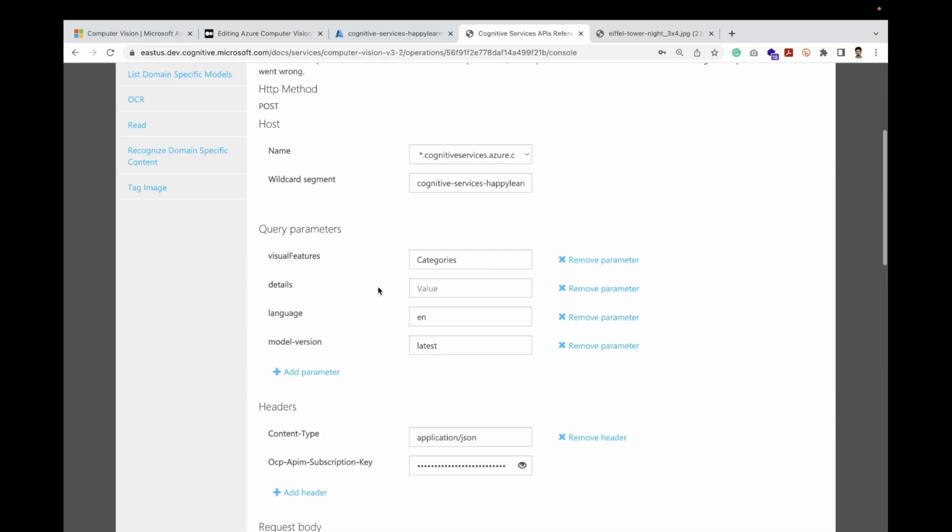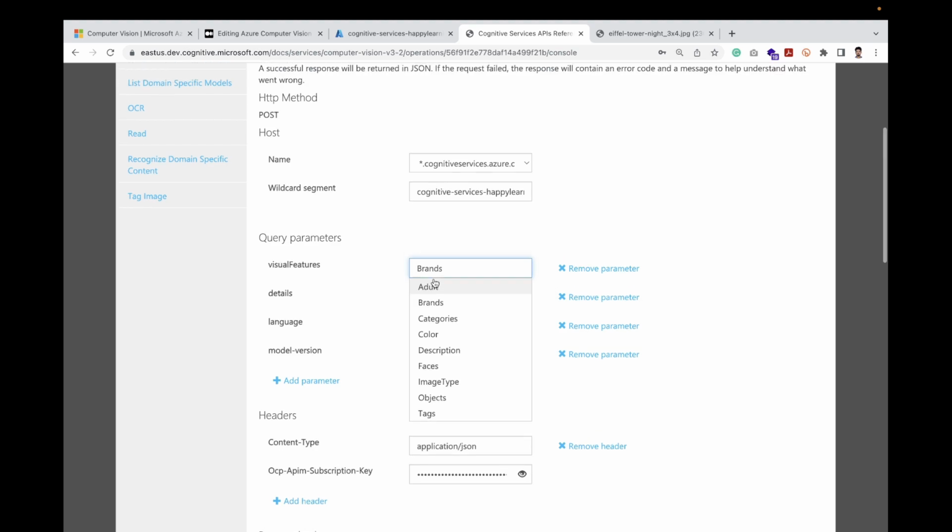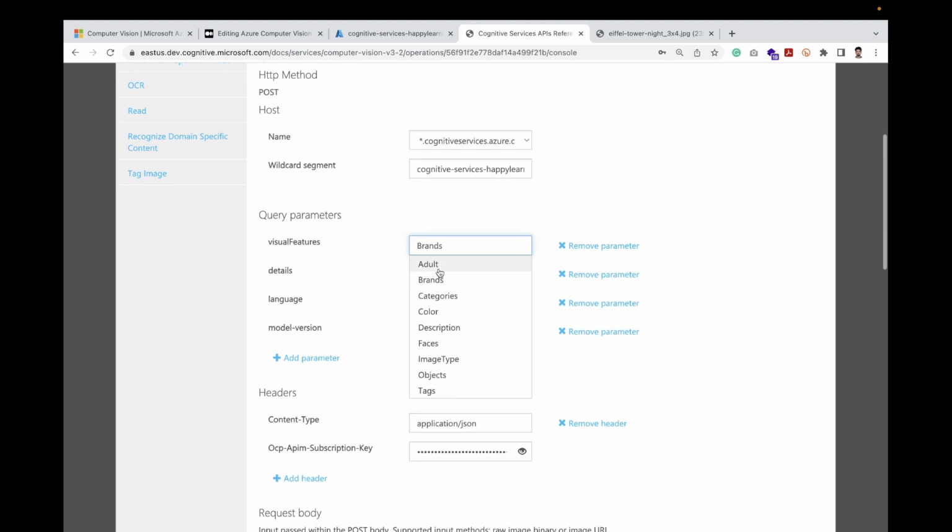We see that we have told in the query parameters to give us only the category, but if we click over here, we have multiple options available. Okay, it tells us whether it is part of a brand. I think there's currently some bug in this site, but for example I'll show how we have to write them comma separated. We write, then we write adult.